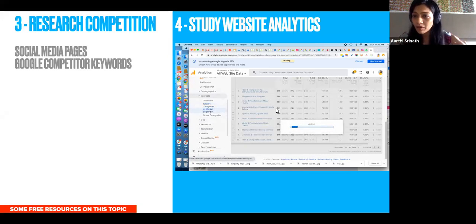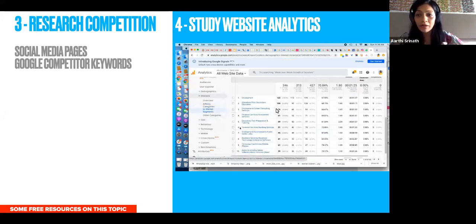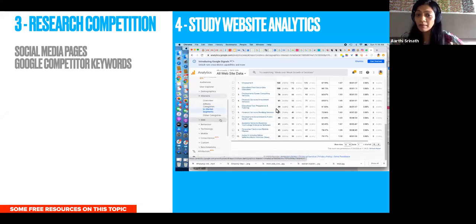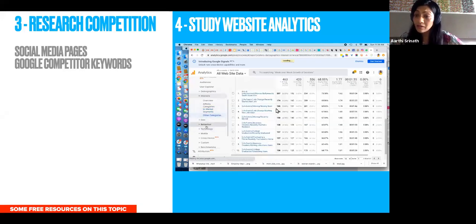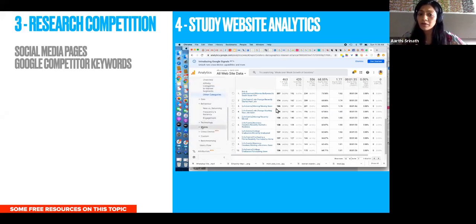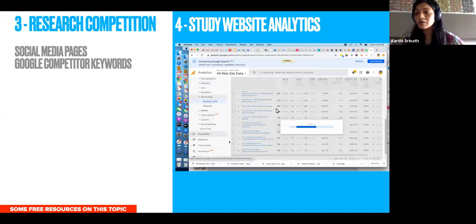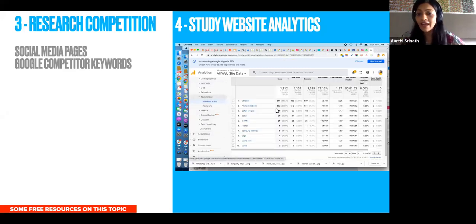So you can see what are their lifestyle interests, what are their professional interests, what kind of geographies they're coming from, what is the technology they use? Are they on Android phones? Are they on iOS? Do they normally log in on their mobile or desktop? So there is a goldmine of information you can get by just studying Google Analytics. And this is a free service. So you can install Google Analytics on your website and you have access to all of this. Now we'll get to how we are going to use this information for digital.